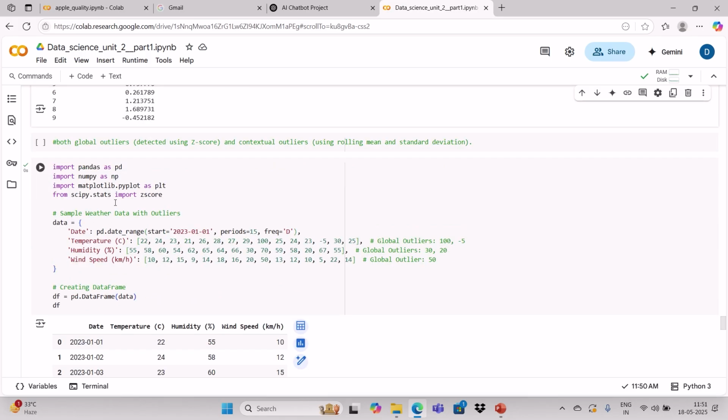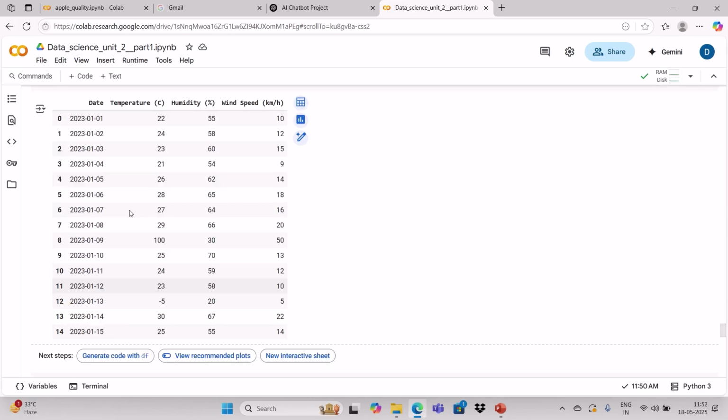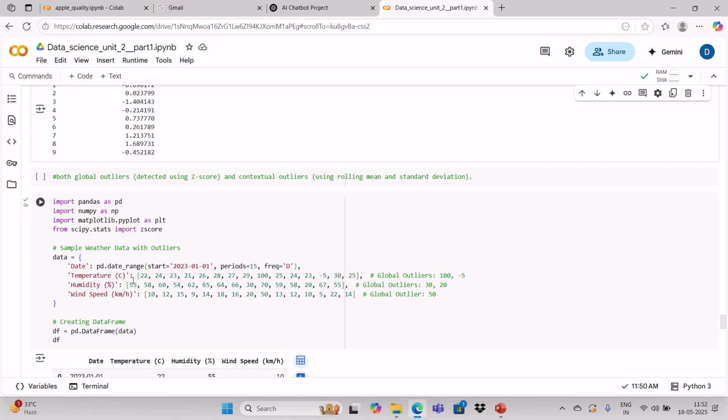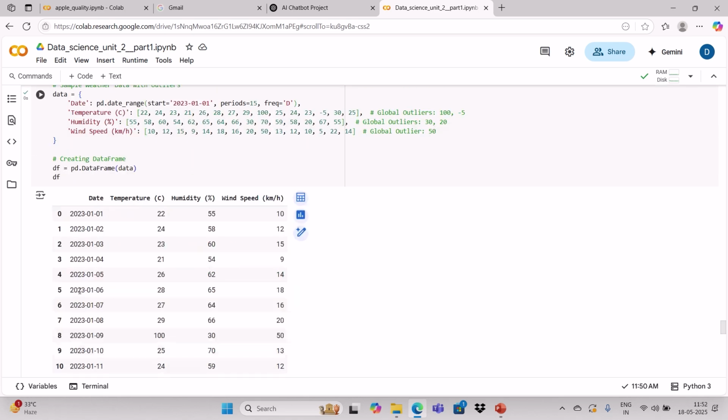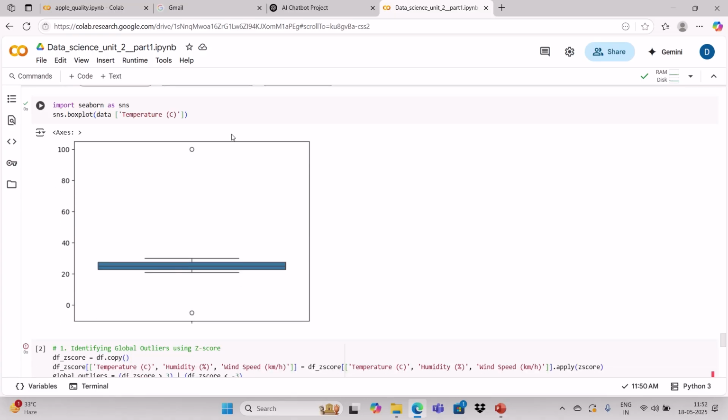Suppose I have created a data set and various random values are there for temperature, humidity and wind speed. Normally in a data set, if you load the CSV file, you can see such kinds of outliers. If you want to see whether any outliers are available in a column, you can use the box plot for a particular column. If you use the box plot for the temperature column, you can see two different points are there: one is 100, one is -5. So these two are the outliers.